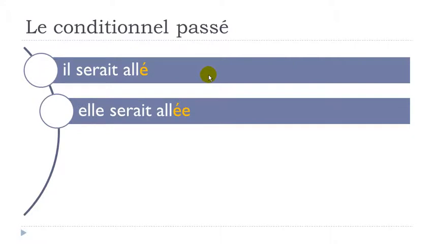But then, if we look at the feminine form, elle serait allée, you will have to add this e at the end, okay? Remember, e, in most of the cases, when you have to add something, it's the mark of the feminine. Okay, so elle serait allée, okay? But then phonetically it doesn't exist, all right? So it's allé here and then allée here, the way you pronounce it. But if you want to write correctly, you should put it.